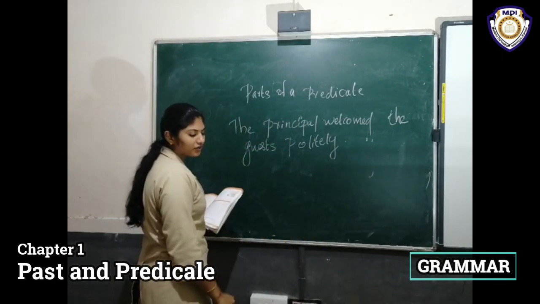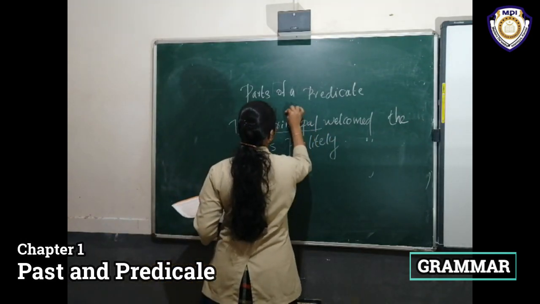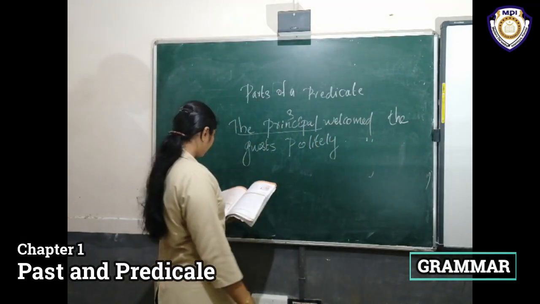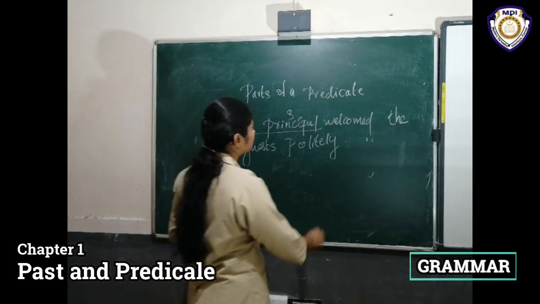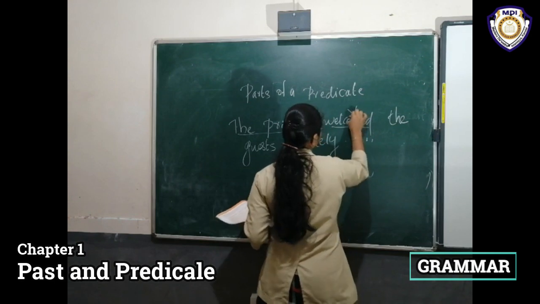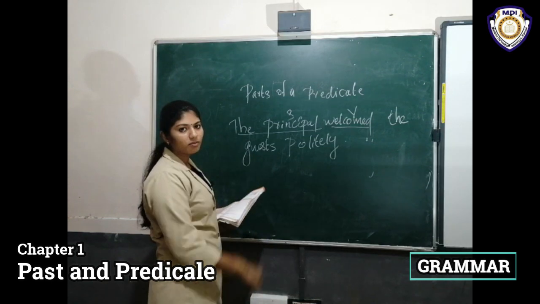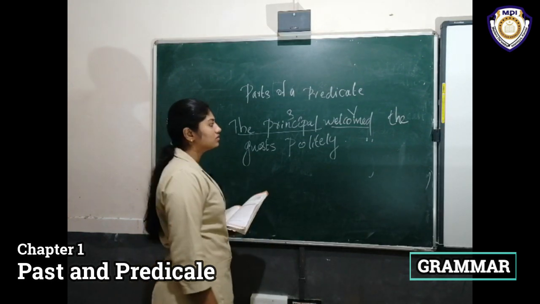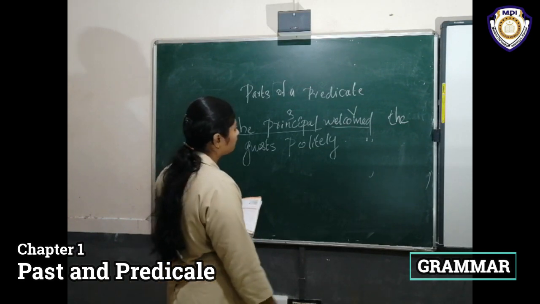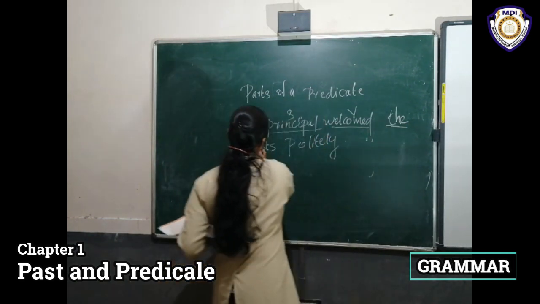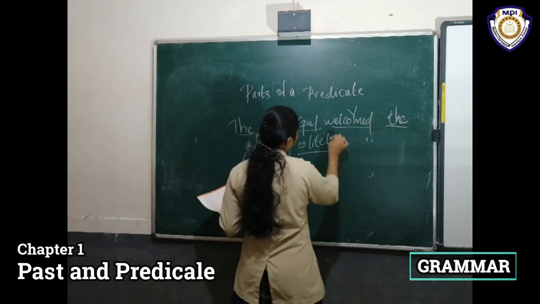Here, first we want to find out the subject. The principal is the subject. Okay. And then next we want to find out the verb. What's the verb here? Yes, welcomed is the verb. And next we want to find out the complement. There is no complement. Then next we want to find out the object. The object is the guest. And then next find out the adverb. Politely is the adverb.